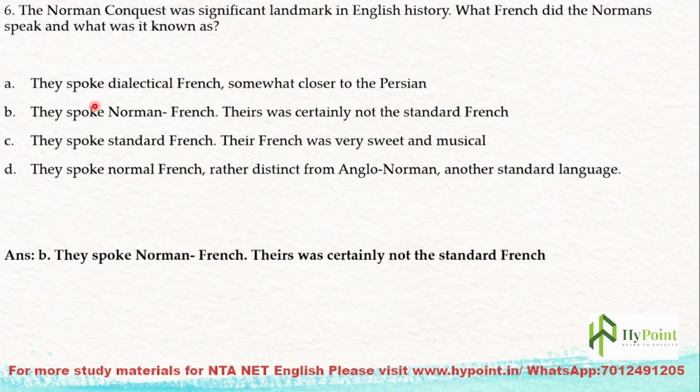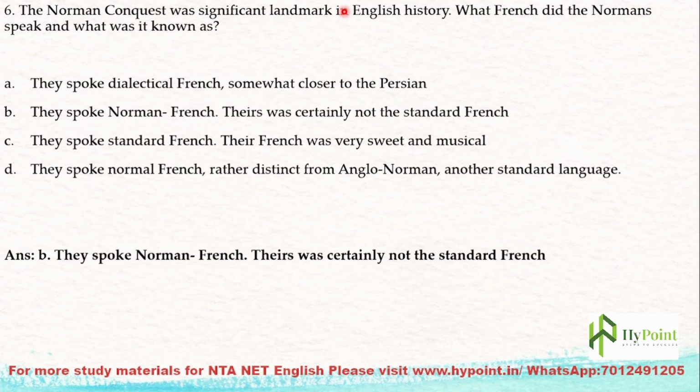The next question. The Norman Conquest was a significant landmark in English history. Why is it significant? It marked another era in English history, not only politically but also literature-wise, it was a new age. The Norman Conquest happened in 1066, and it was one of the greatest political expansions that ever happened in England.